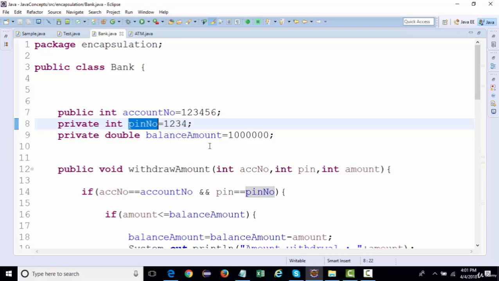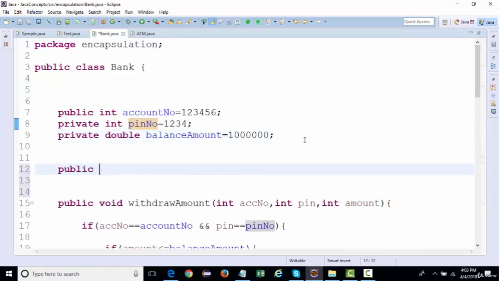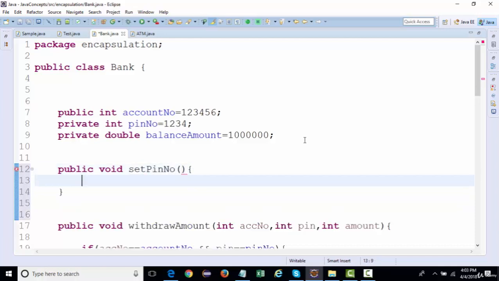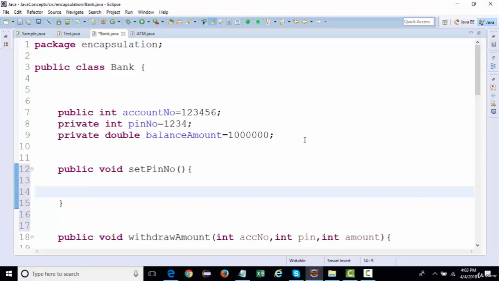You can have a functionality with the void method as well. You can have functionality with setters and getters. It is completely logical where you actually want to use them. So for example, if I create a setter for this PIN number, I can say something like public void set pin number, and we can add all these arguments like account number, the old pin and the new pin, and we're going to have all the validation.